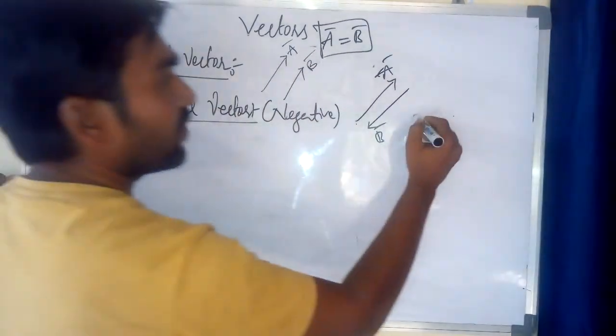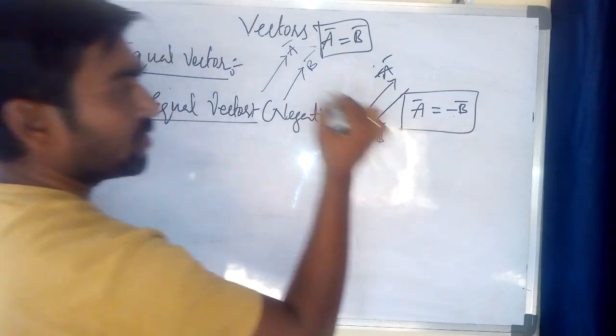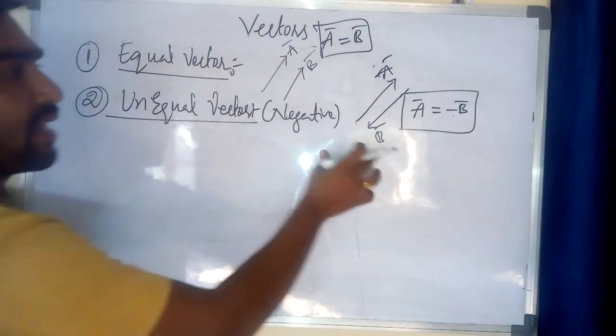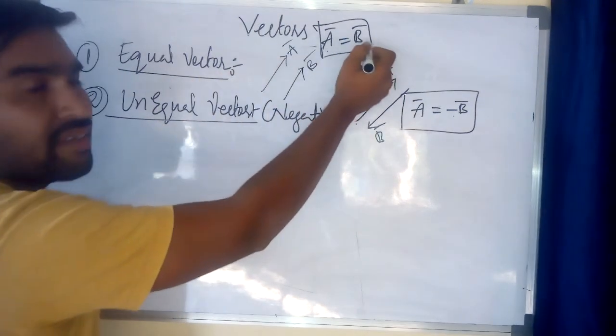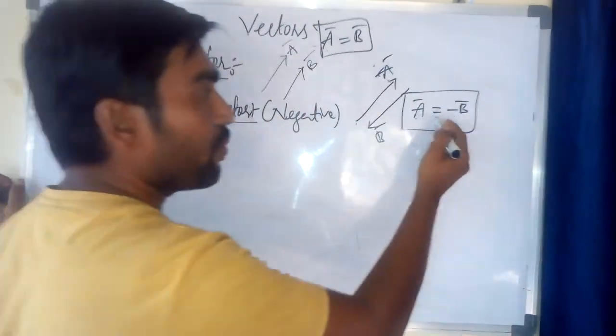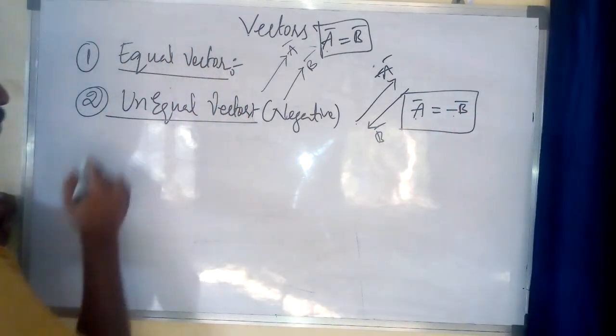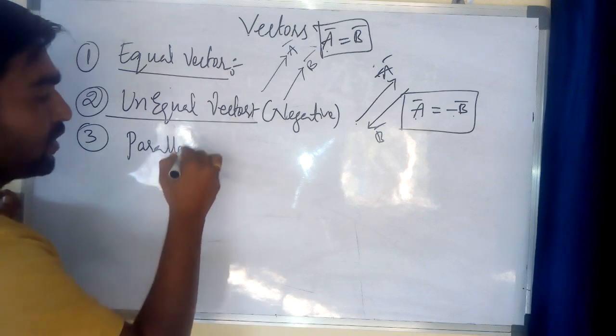And what is the second one? A bar is equal to minus B bar, based on this law. This is negative vectors. So for equal vectors we take A bar is equal to B bar. Unequal means negative vectors, A bar is equal to minus B bar. Then the third one. What is the third one? Parallel vectors.